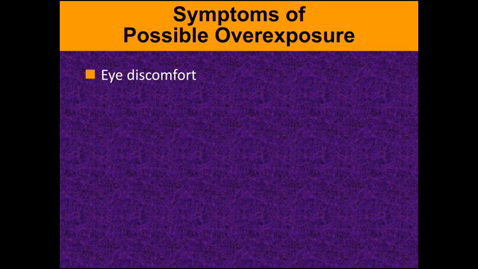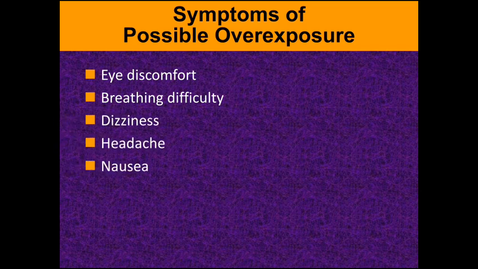And symptoms of possible overexposure, that means a long exposure to the chemicals. We may get eye discomfort, breathing difficulty, dizziness, headache, or nausea. All these are the possible symptoms we will come across in contact with chemicals.